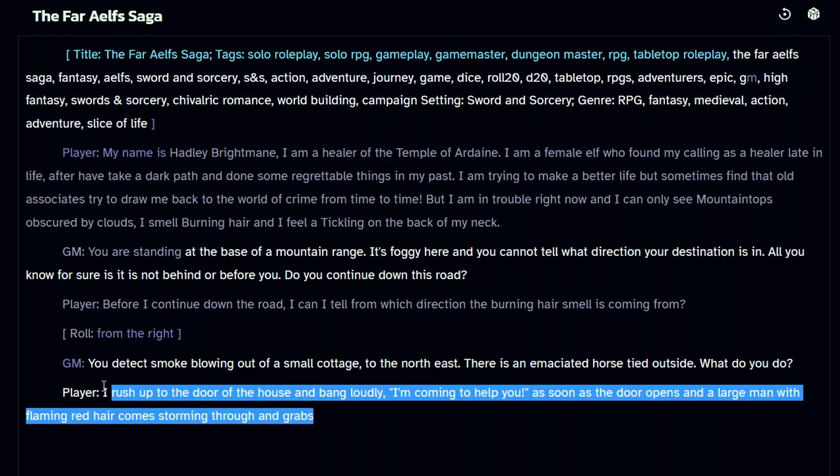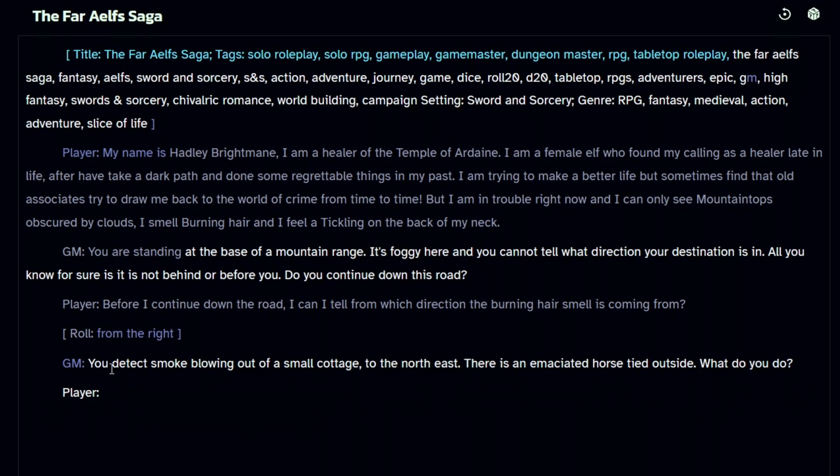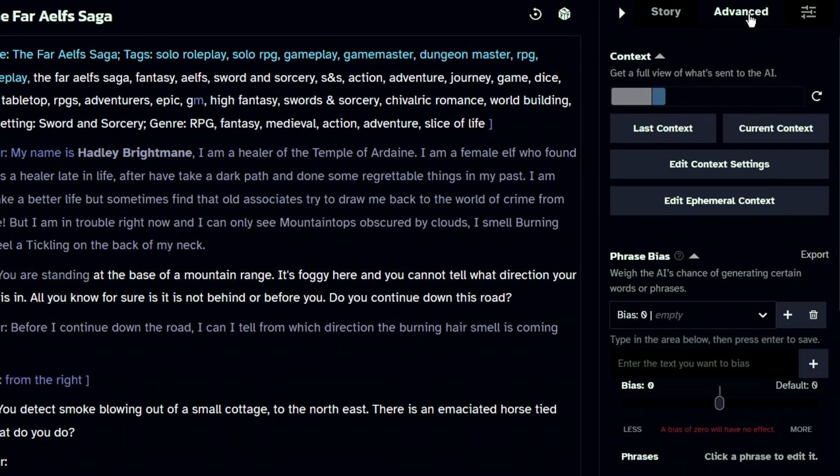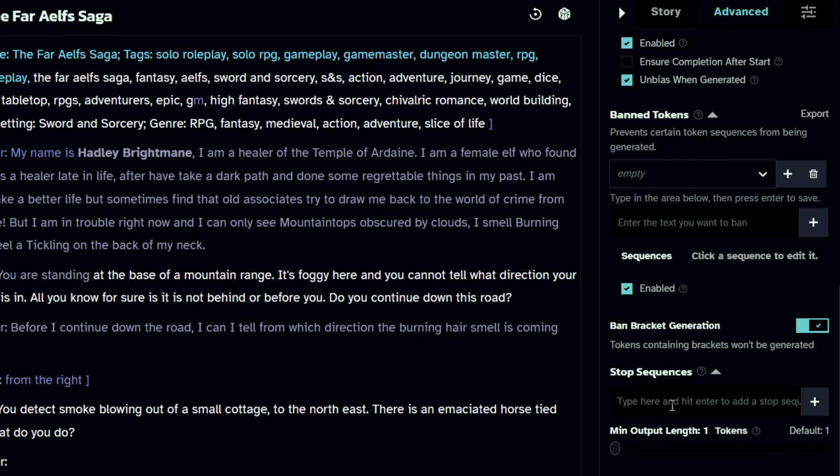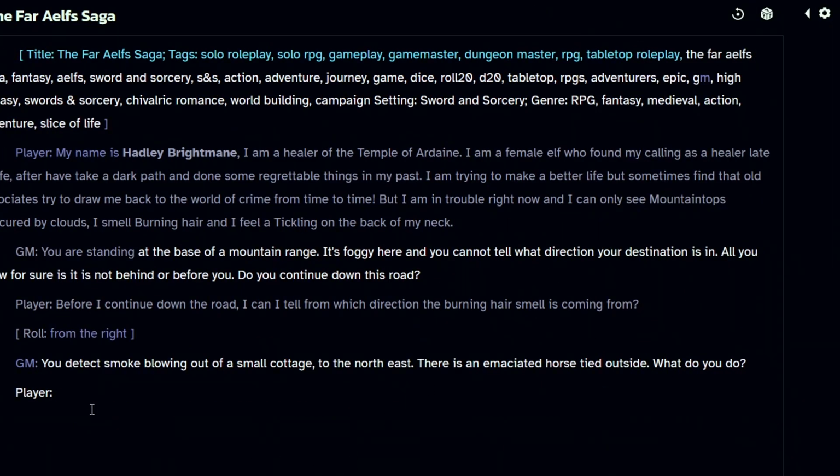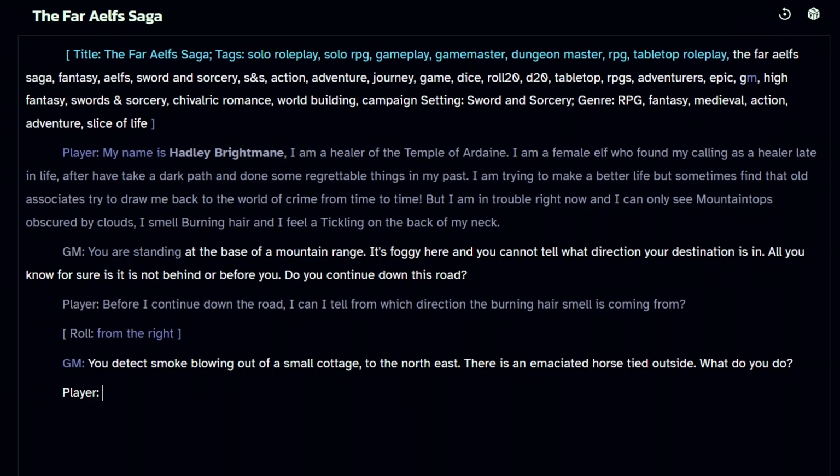Head over here, take this out, and we're going to grab the word player and colon. Under Advanced, scroll down to Stop Sequence. Put player in, add it, and from that point on, the AI will render the word player, but it will stop there. And then it becomes as if the GM is saying, I've said as much as I'm going to say about this. It's your turn now. It's already asking me again, what do you do?